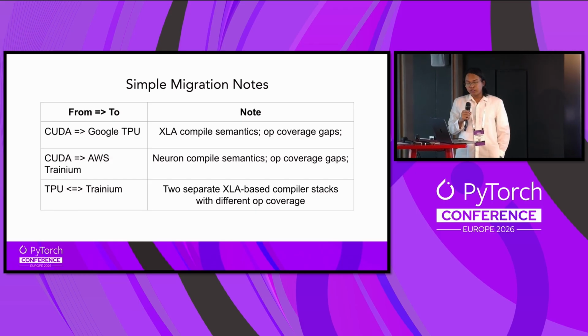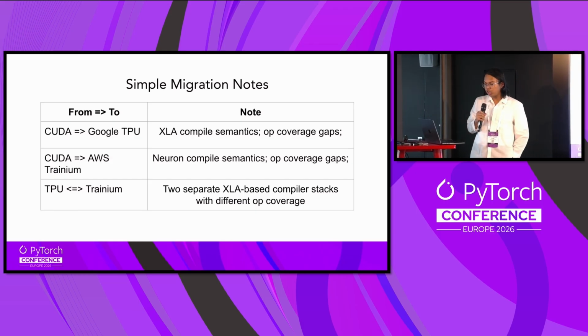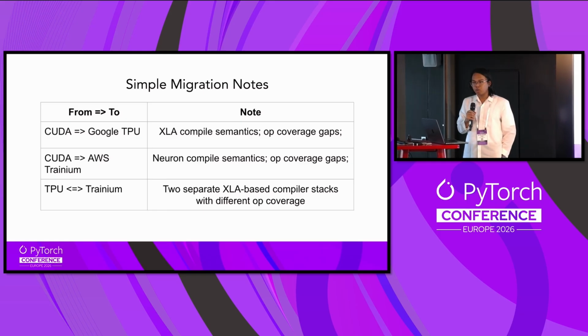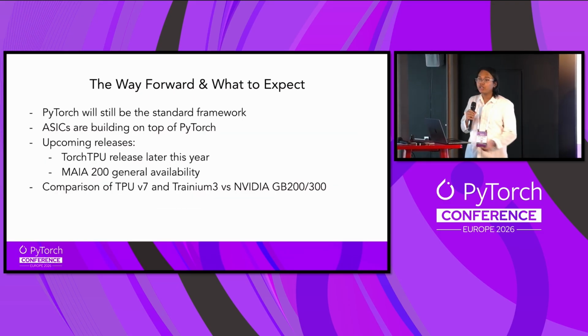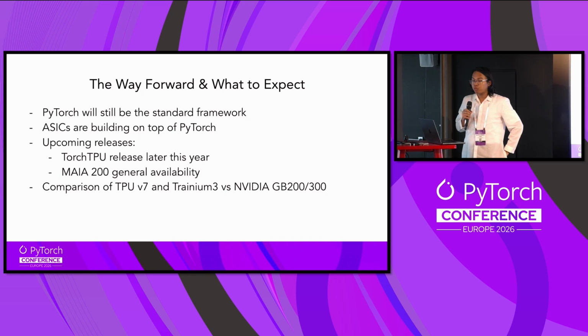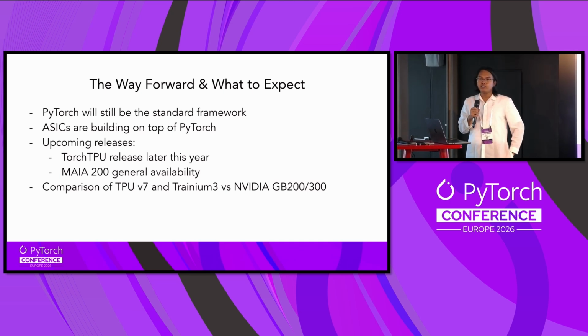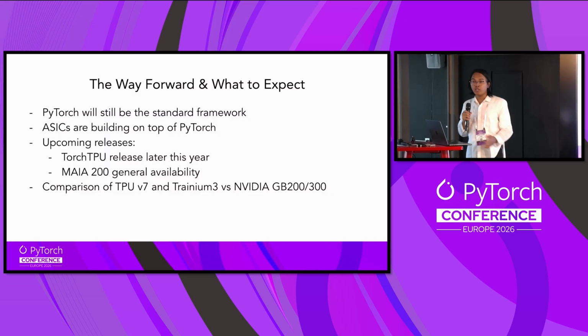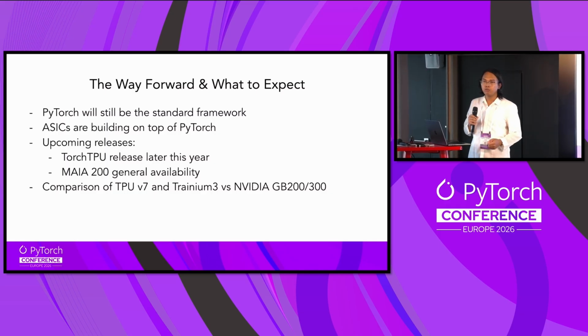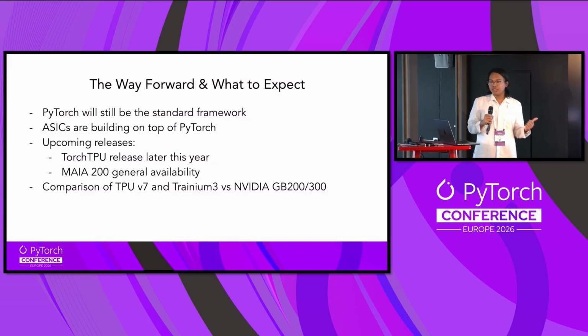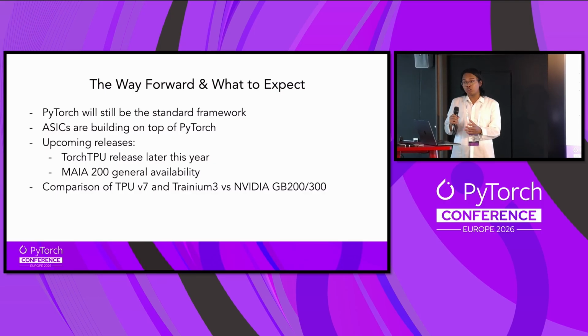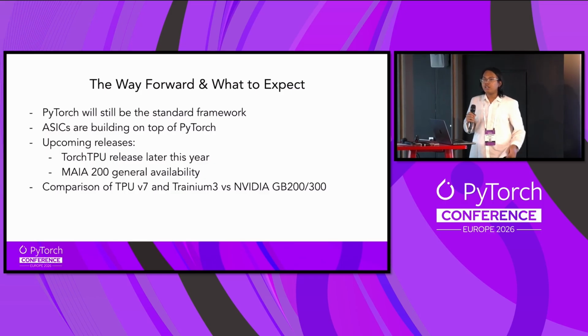And then what if you want to migrate from TPUs to Trainium? Well, those are two separate XLA-based compiler stacks, so the engineering tax of that will be enormous. So the way forward and what to expect: PyTorch will still be the standard framework despite the custom frameworks of PyTorch XLA and Torch TPU and AWS Torch NeuronX. PyTorch will still be their base, and then ASICs will need to build on top of them for the developers to leverage their ASIC chips, right?